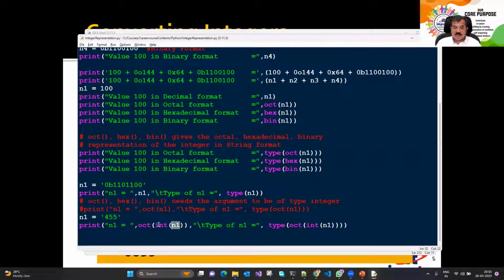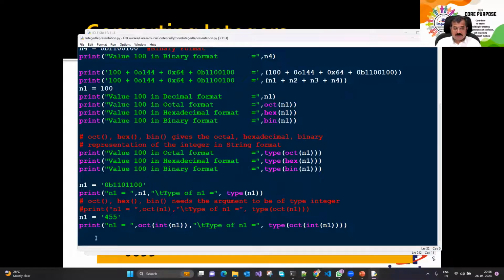But point is, string can be converted to integer, and integer again can be converted to a string in the specified format. So this was a string. I converted the string to an integer, and that integer was again represented in the string format of octal. Likewise, I could do it for hexadecimal, I could do it for binary as well.